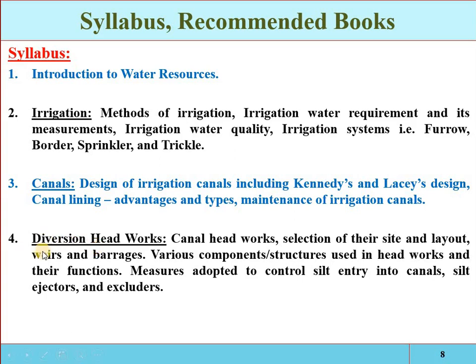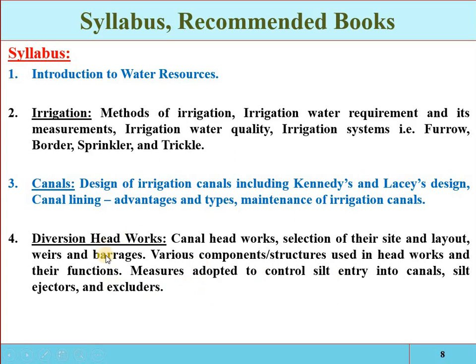Through diversion structures, we can either divert water from the reservoir into the canal, or divert water from the canal into the field. We will cover the site and layout of diversion structures, their different components and types, how they work, and their functions. We will also see how the water will be measured, meaning to divert the right amount of water and control the diversion, so as to reduce the losses and also the silt entering the canal from the reservoir.